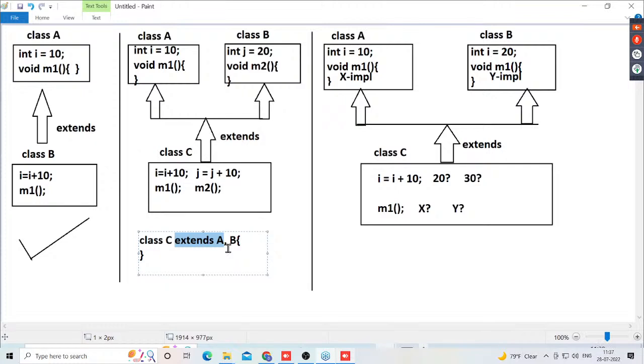Got it or not? That's it, guys. Now this is about clearly what? Multiple inheritance, and it is not possible in the case of Java. Right, sir. This point is completed.